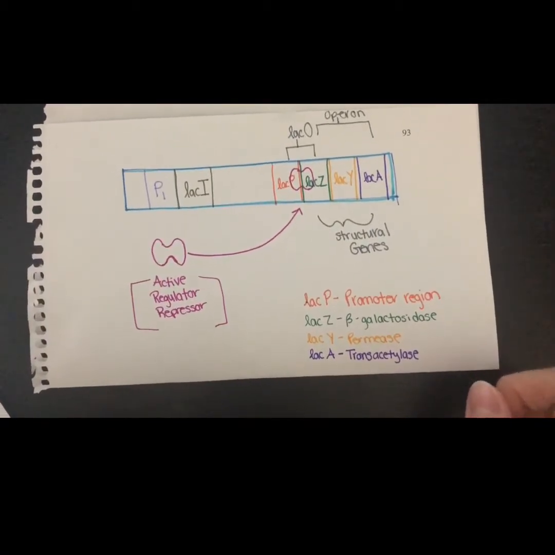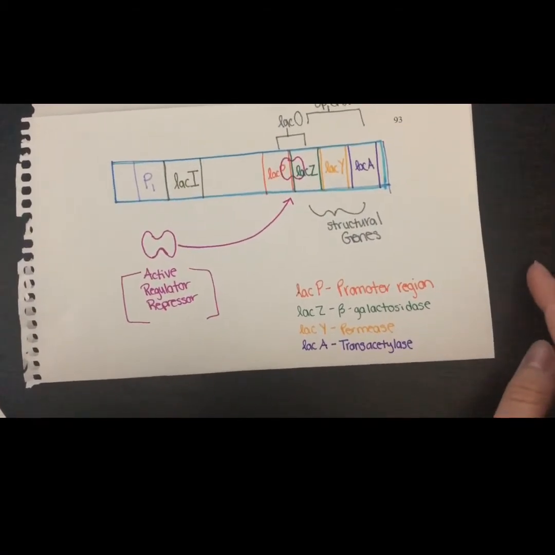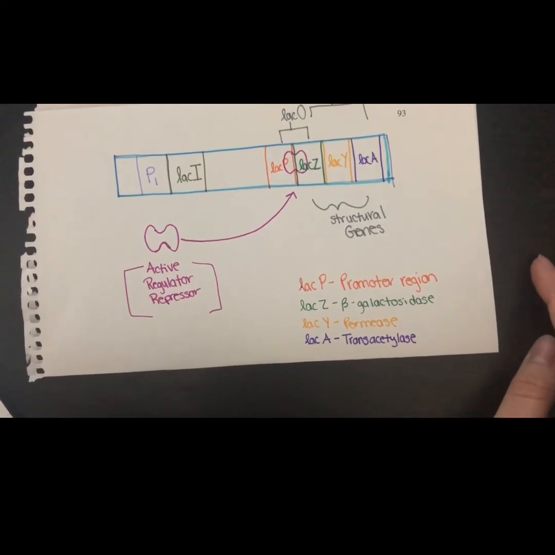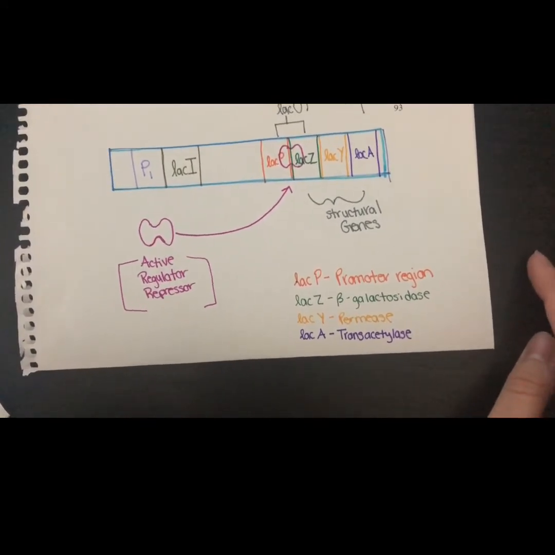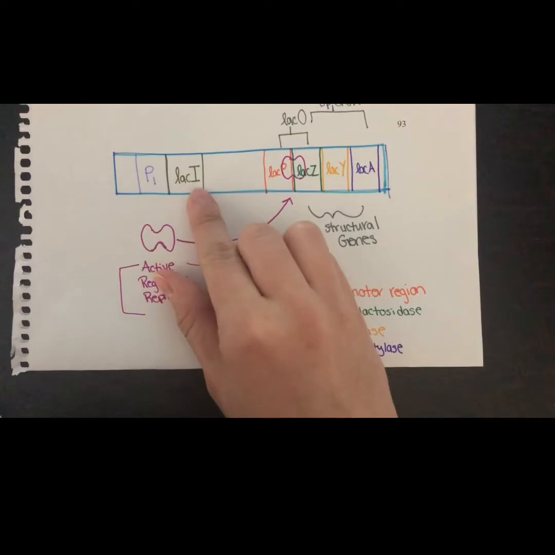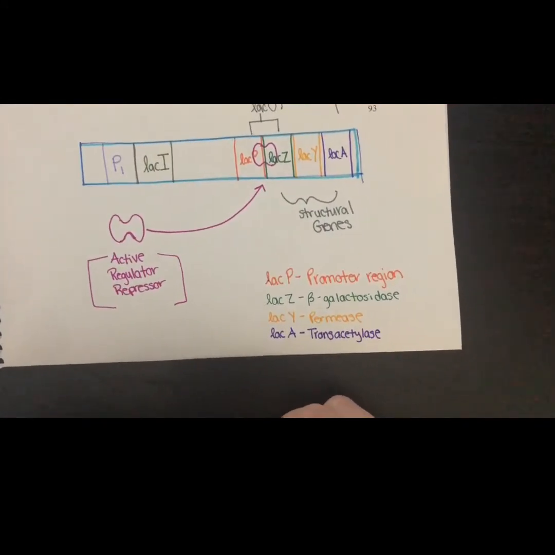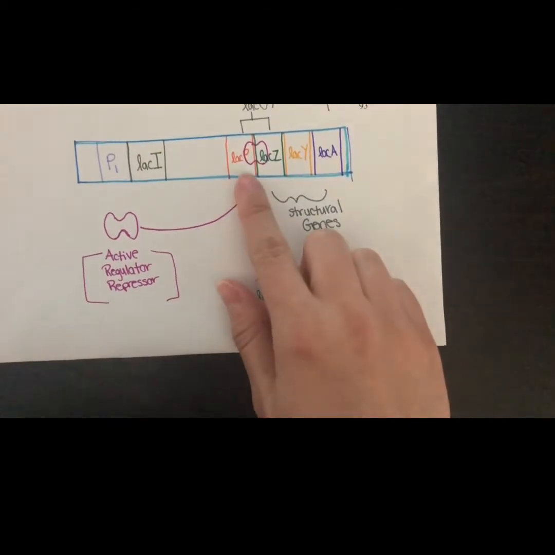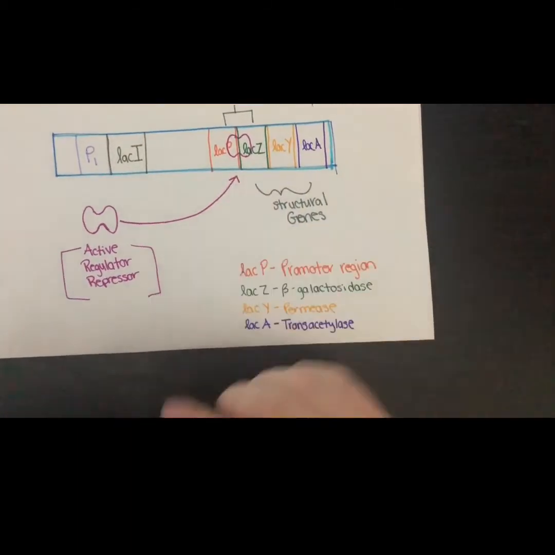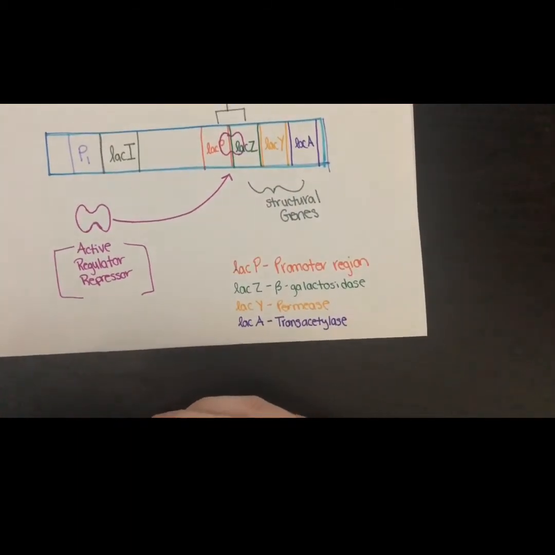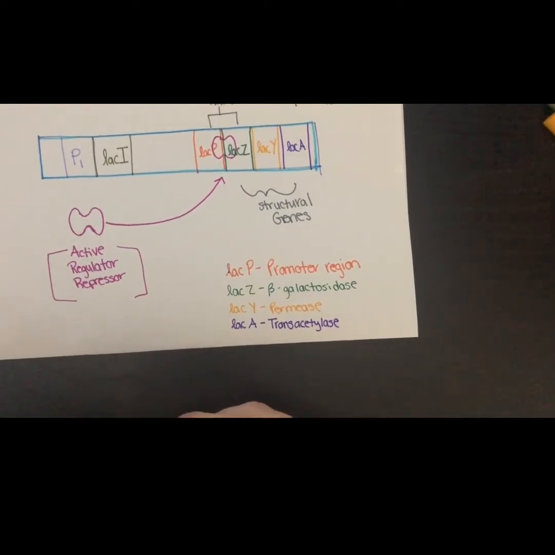Here's the operon. It's considered negative inducible because there is a regulatory protein that prevents transcription from occurring across the operon. Going across the strand, here you see the lac I gene. This codes for the repressor. It's the regulator gene. Here is the promoter, or the lac P gene, where RNA polymerase binds to start transcription of the proteins coded down the line.